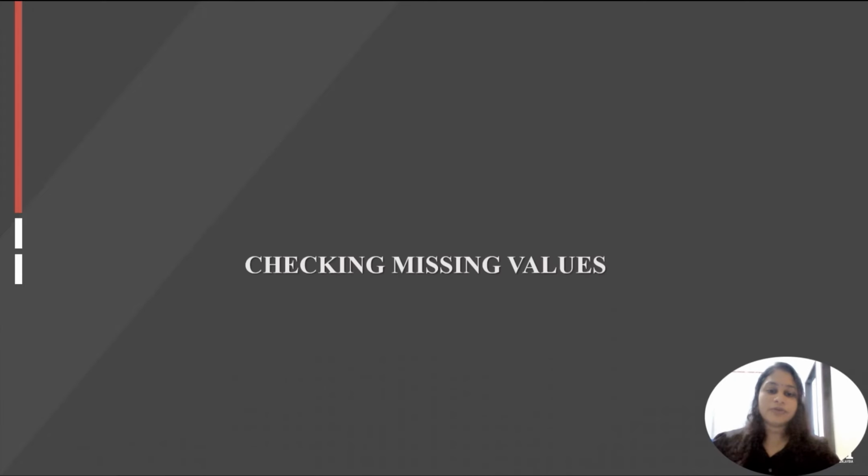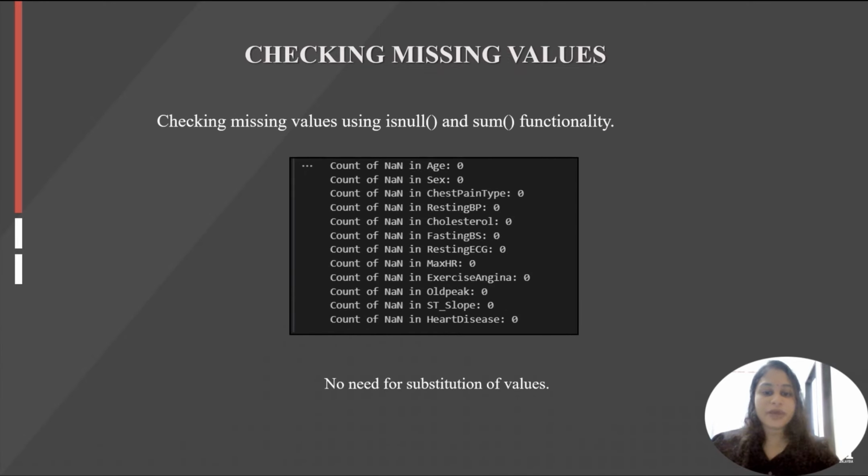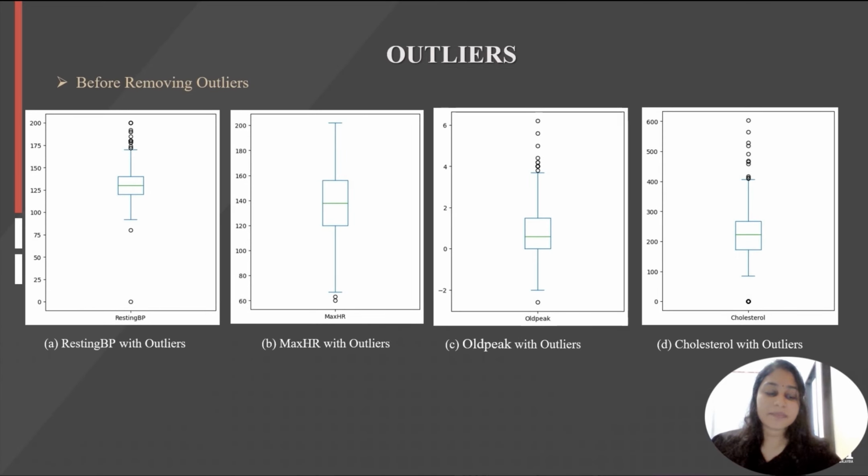Now we will look into data preprocessing, which is checking missing values. In checking missing values, we used the isnull and sum functions. From this image, we can see that there are no missing values. Now we will look into the outliers. There are 4 features that contain outliers, which are resting blood pressure, maximum heart rate, oldpeak and cholesterol. For resting blood pressure, there are a lot of outliers above the box plot but only 2 below the box plot. But for maximum heart rate, there are only 2 outliers below the box plot.